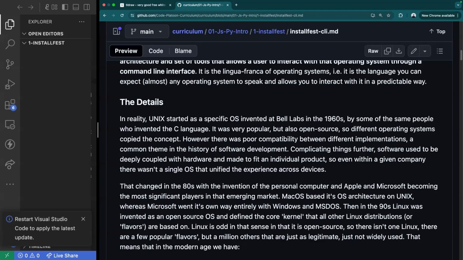That changed in the 80s with the invention of the personal computer and Apple and Microsoft becoming the most significant players in that emerging market. Mac OS based its OS architecture on Unix, whereas Microsoft went its own way entirely with Windows and MS-DOS. Then in the 90s, Linux was invented as an open source operating system and defined the core kernel that all other Linux distributions or flavors are based on. Linux is odd in the sense that it is open source, so there isn't one Linux. There are a few popular flavors, but a million others that are just as legitimate, just not as widely used. That means that in the modern age, we have